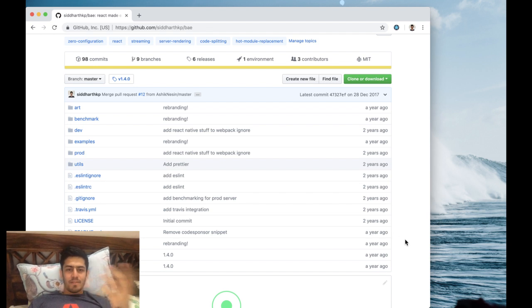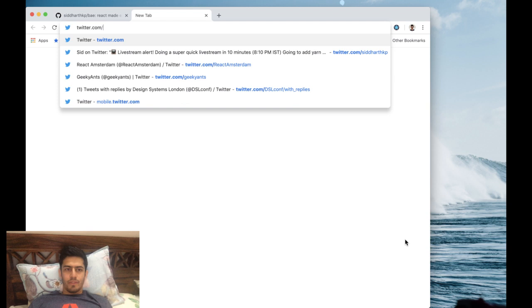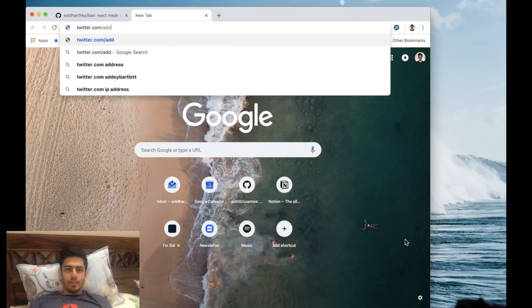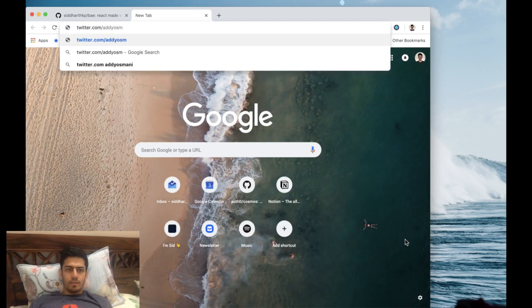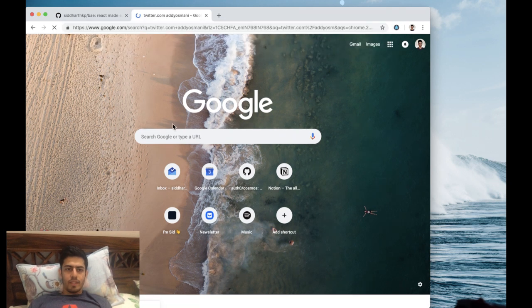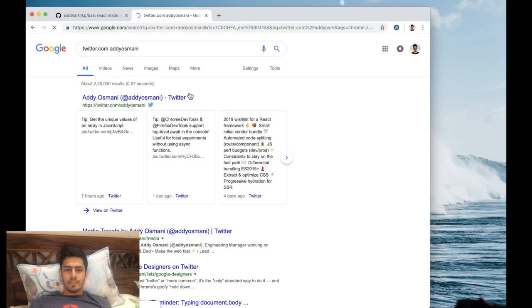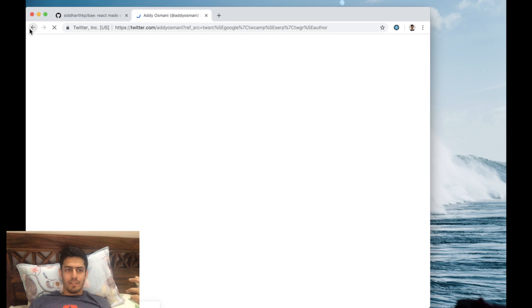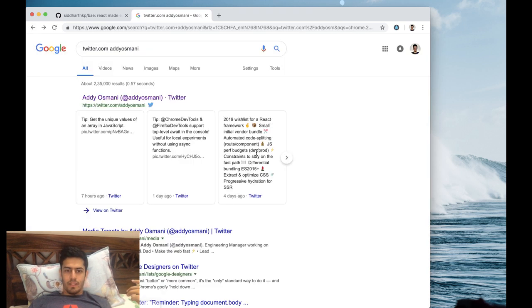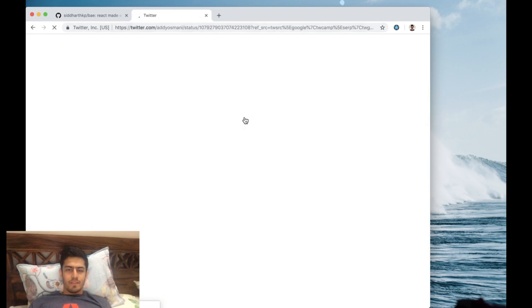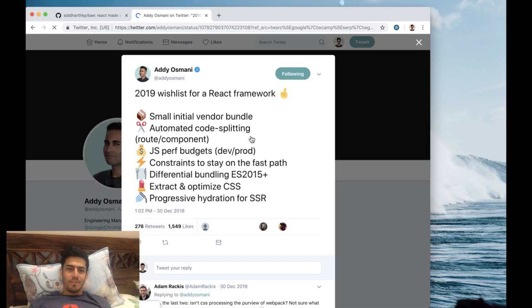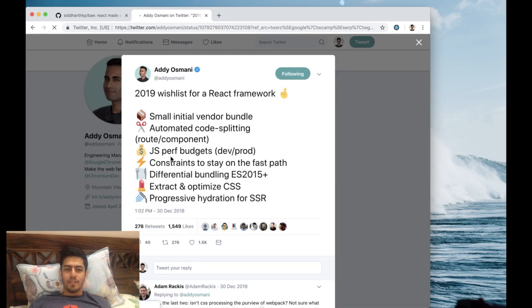But yeah, this project I want to kind of revive after I saw this tweet from Adios Mani. Okay, there you go. And he was talking about his request. Oh, we actually found it. Awesome. Yeah, this tweet, where he was talking about his feature request or kind of wish list for a React framework.